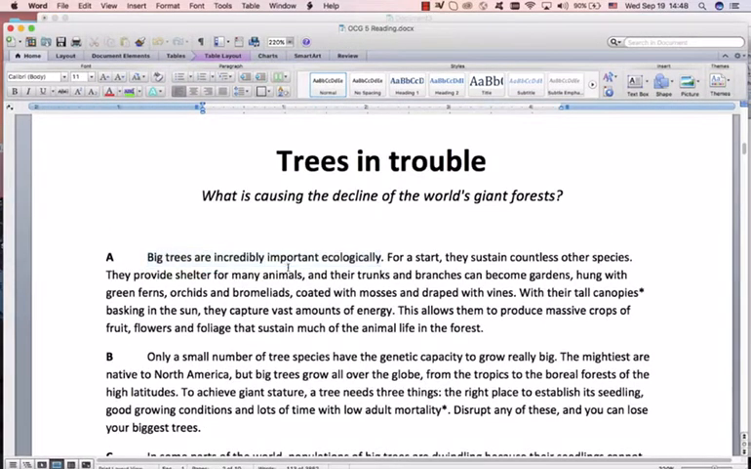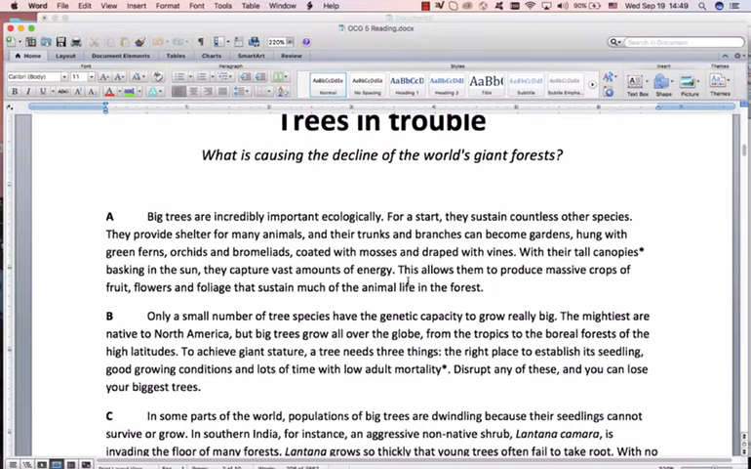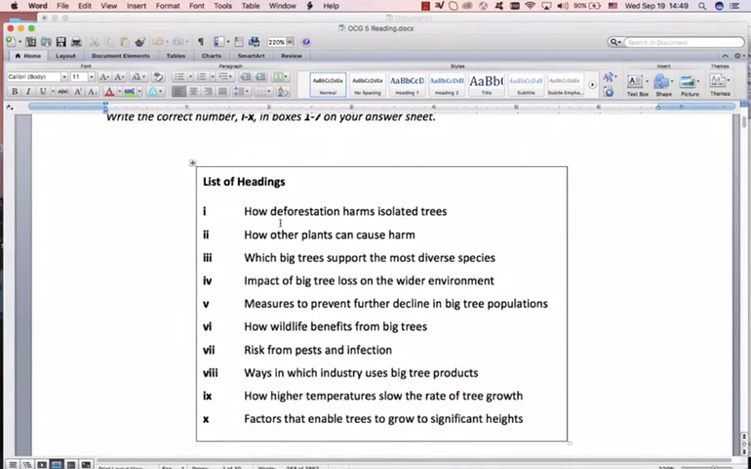Big trees are, this document is from the official Cambridge guide. You don't need it, you can just follow on the screen. Right, let's start. Big trees are incredibly important ecologically. Ecologically means like environmentally.